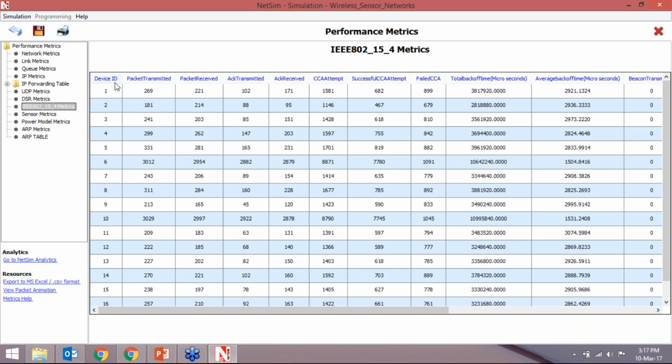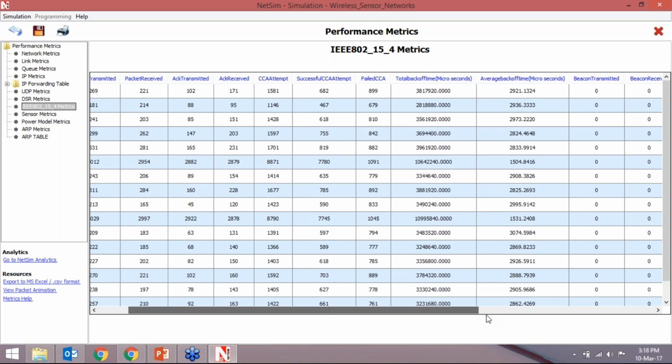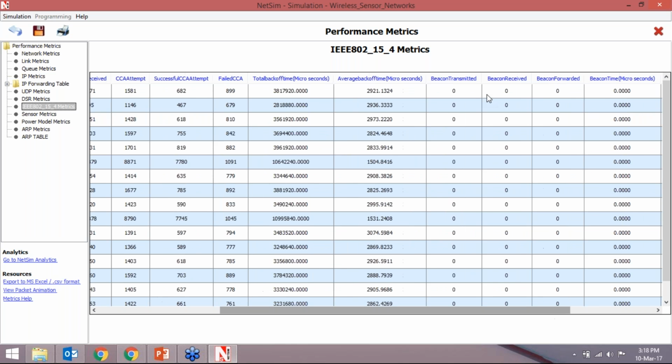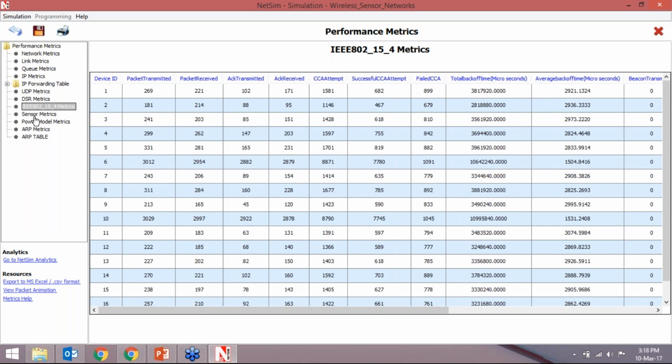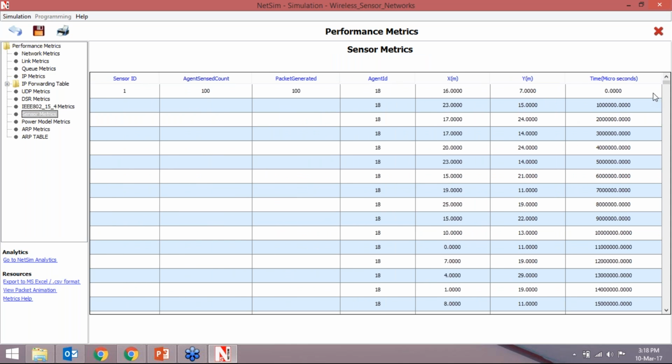So it has the overall information of the devices, the packet transmitted, packet received, acknowledgement transmitted, acknowledgement received. So all the information regarding the devices is there. CCA attempts, okay. Then beacon we have disabled, so beacon transmitted is 0. Then we can have sensor metrics also.